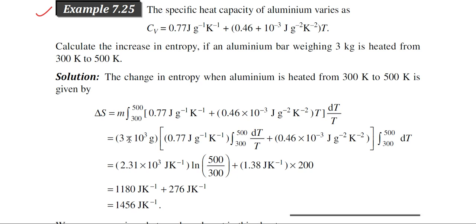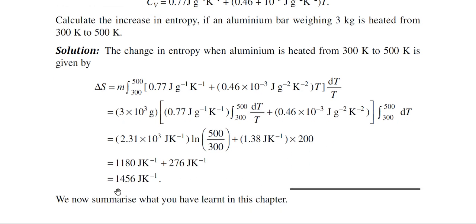So entropy change can be calculated easily because we know delta S is equal to integration of dq by T, and for dq we will use the expression mass into specific heat into temperature change. Mass is constant, that is why we have written m outside of the integration, and inside the integration the expression for the Cv into dT, dT is the temperature change, dT by T. Now you have to give the limits of this integration, that is initial temperature is 300 Kelvin and final temperature is 500 Kelvin. Now you have to integrate, and after integration we obtain this change in entropy.